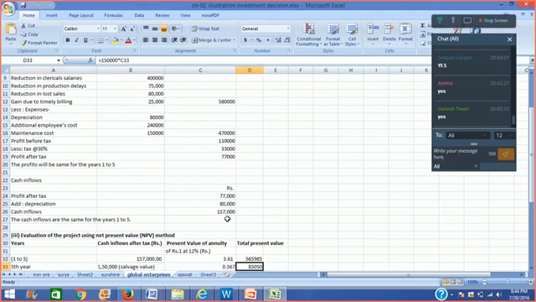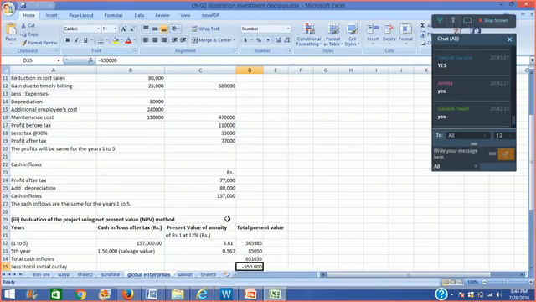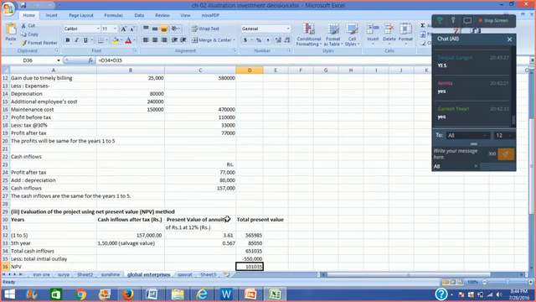In the 5th year, remember, I am also going to get a salvage value of 1,50,000. I am going to discount it to the present value by multiplying it with a discounting factor of 0.567, which is the present value of rupee 1 at the rate of 12%. So that makes it 85,000. So total cash inflows is 6,51,035. Now this is the total cash inflow. Compare it with the initial cash outlay of 5,50,000. You've got a positive net present value of 1,01,035 rupees.